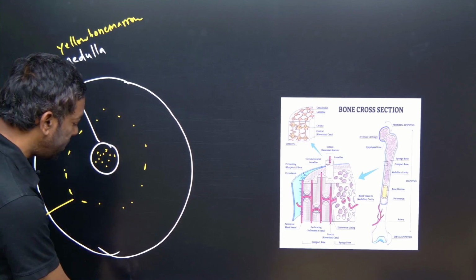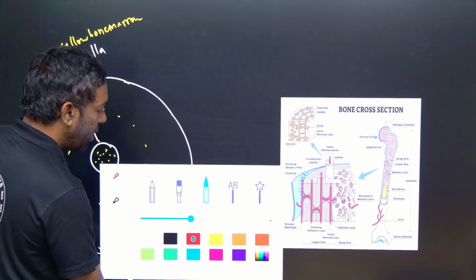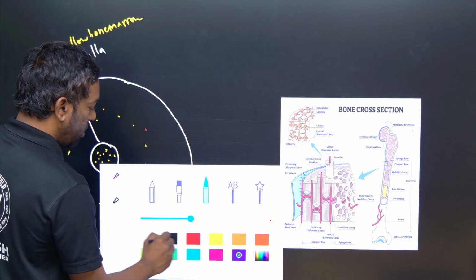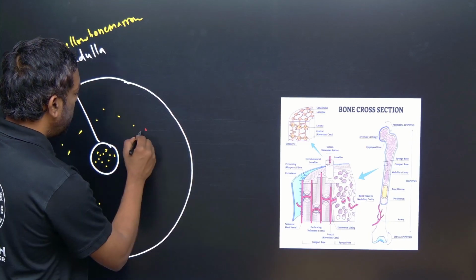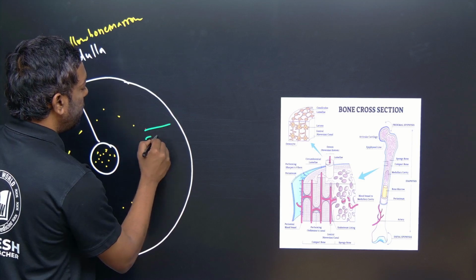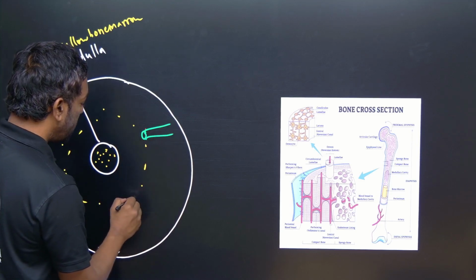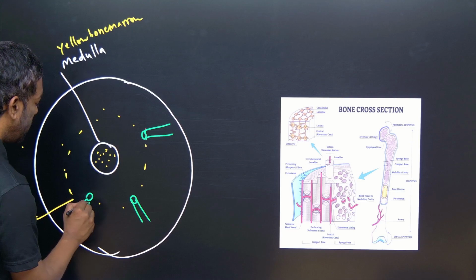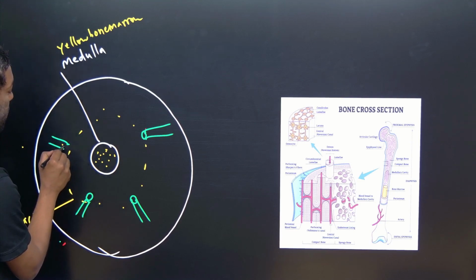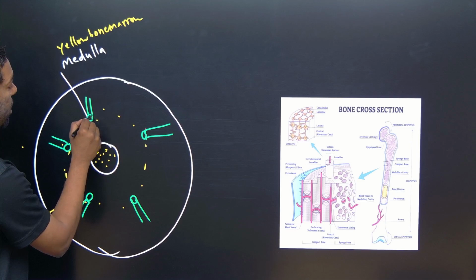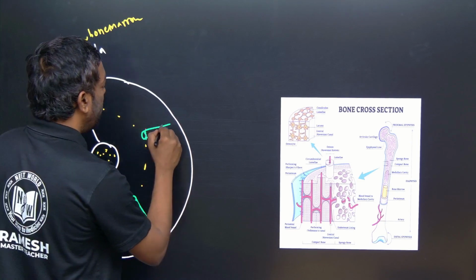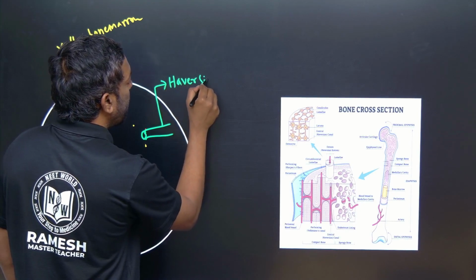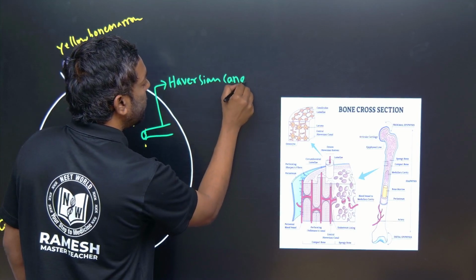Compact bone has certain tubes. These tubes around the medullary cavity are called Haversian canals.